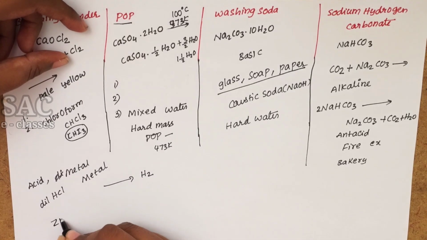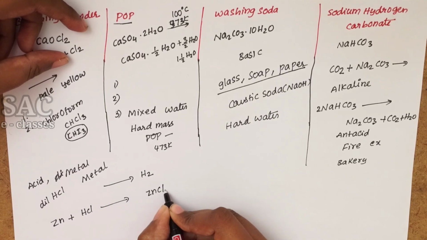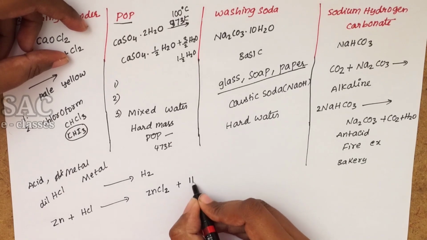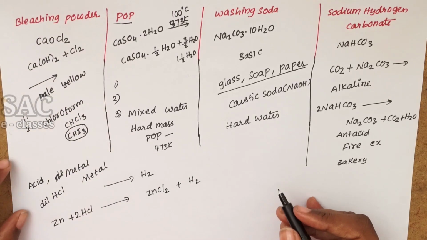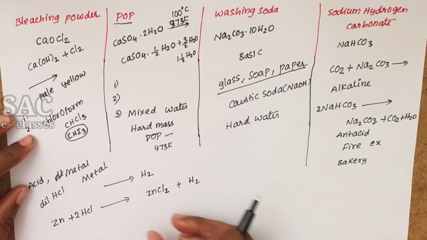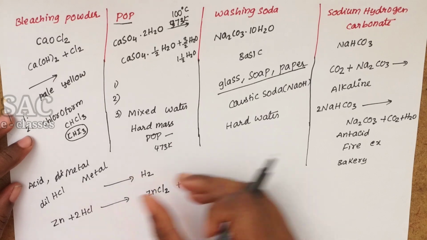That means when zinc reacts with dilute HCl, it gives the corresponding salt ZnCl2, zinc chloride, with H2. Let's balance it. Zn plus 2HCl gives ZnCl2 plus H2.